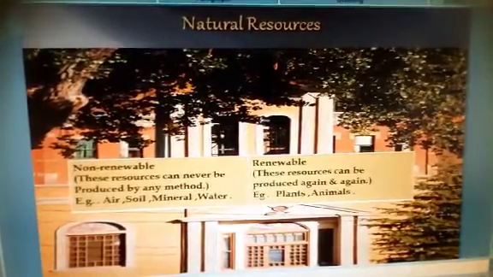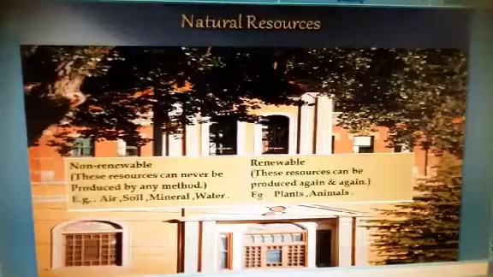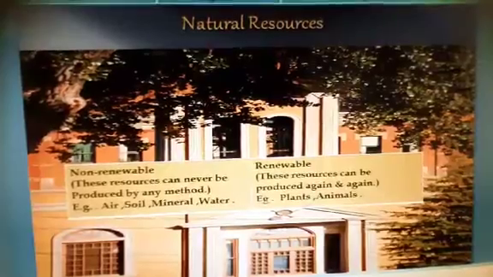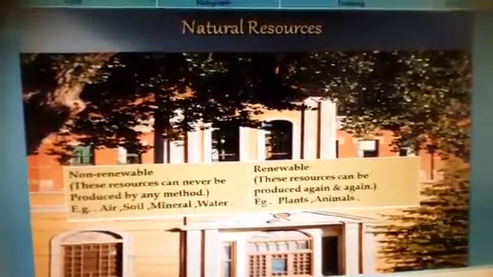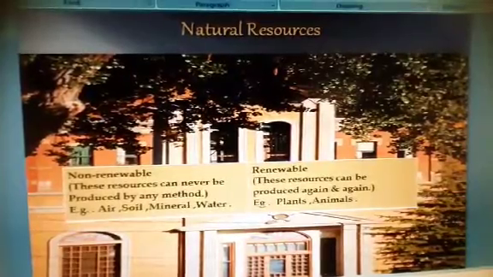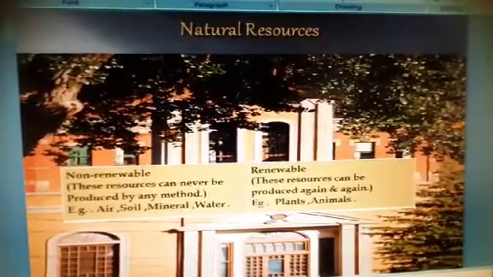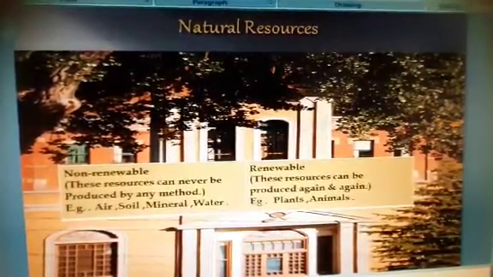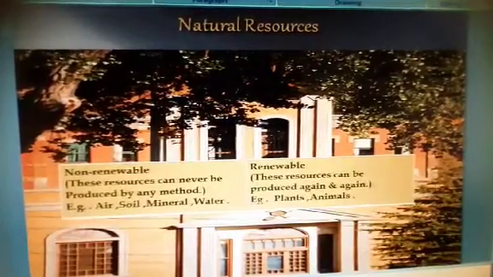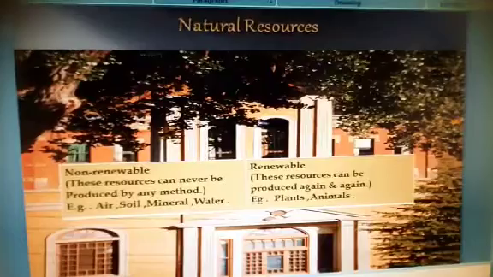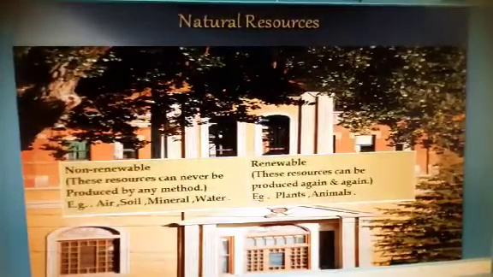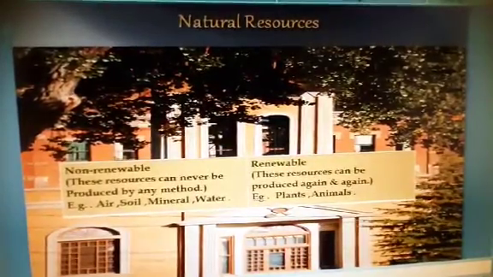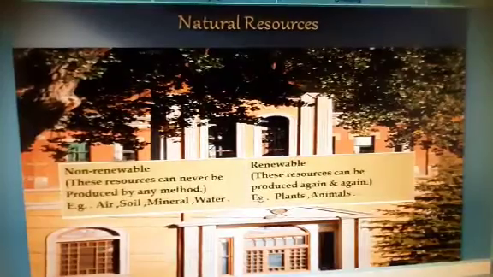These natural resources are divided into two different types, renewable and non-renewable resources. Non-renewable resources can never be produced by any method. That is air, soil, mineral and water. It takes long time for its formation, so we have to balance its use. Next is renewable resources. These resources can be produced again and again, but by a natural way. Examples are plants and animals.